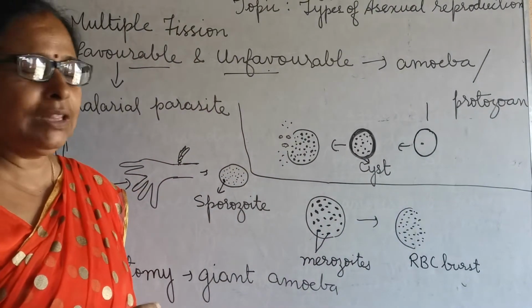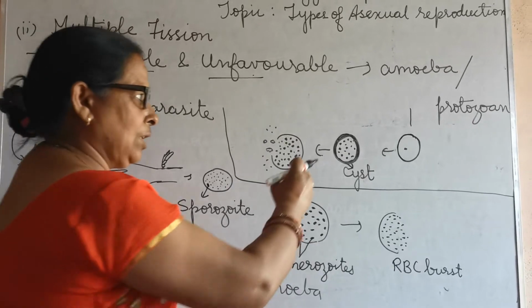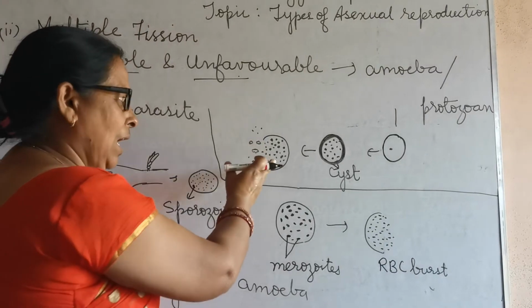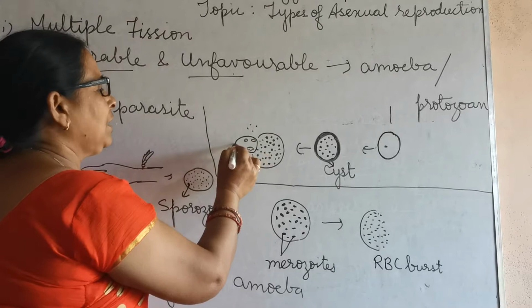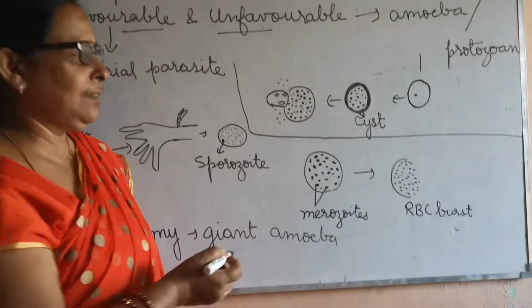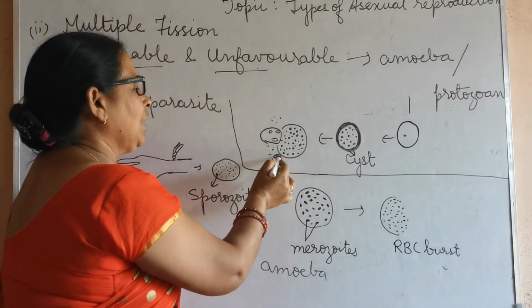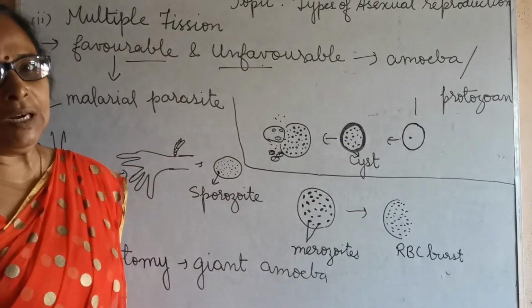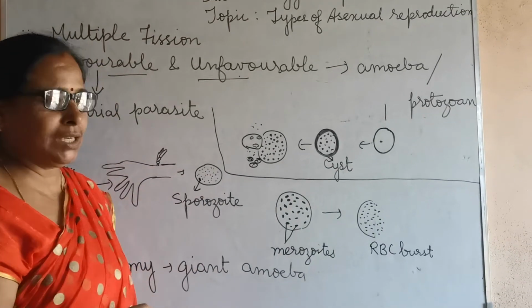They protect all the nuclei inside, and when the nuclei start enlarging, the cyst bursts out and all the nuclei come out. If they get favorable condition, they will make an irregular body. If they get unfavorable condition, then they will again give rise to a cyst. So this is the type of multiple fission in unicellular organisms under unfavorable conditions.